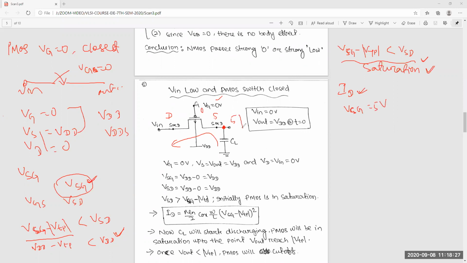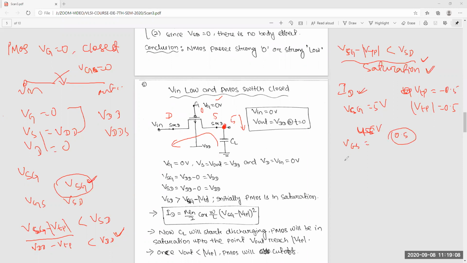Now this voltage will decrease. Suppose your VTP is equal to minus 0.5 voltage, or VTP mod is equal to 0.5 voltage. When it comes down to 0.5 voltage, it will discharge. It will continuously discharge until it comes to 0.5 voltage.